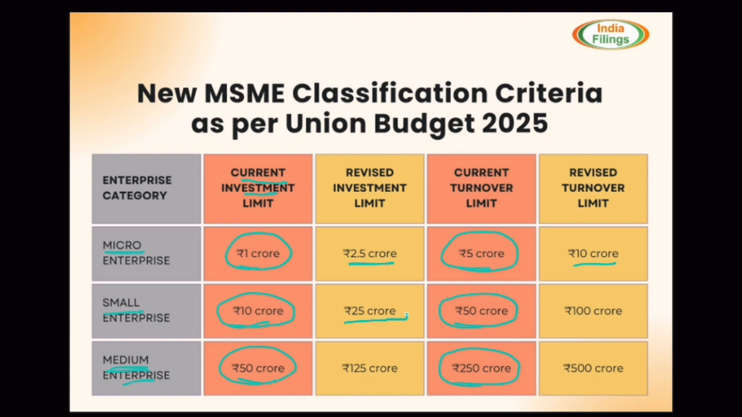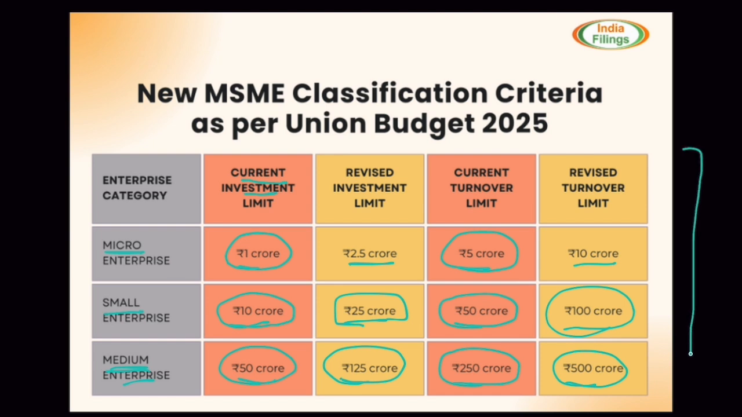For small, it is 25 crore investment and 100 crore turnover. And for medium, it's 125 crore investment and 500 crore turnover. This classification is important because you need to identify which industries are micro, which are small, which are medium, so that you can design policies for these specific industries.